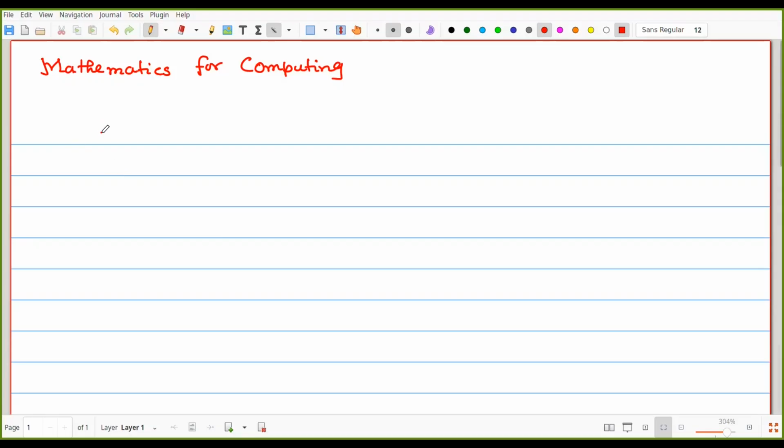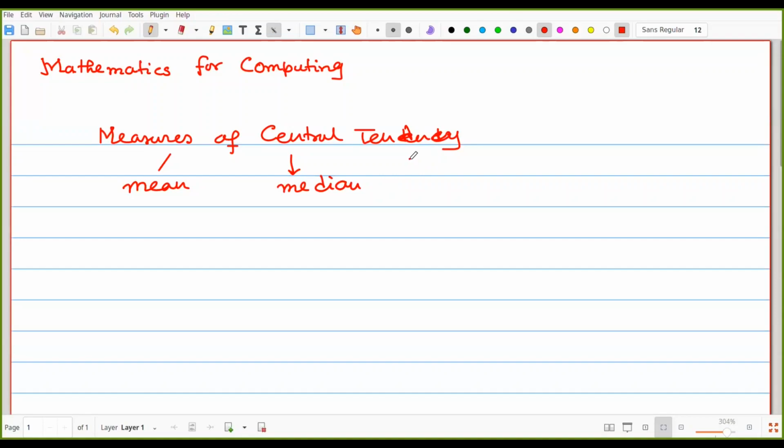In the case of measures of central tendency, we have already found that there are three particular things. The first one is called the mean, the second one is the median, and the third one is called the mode.